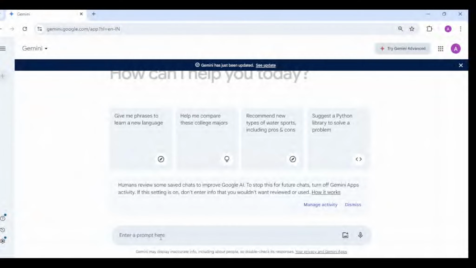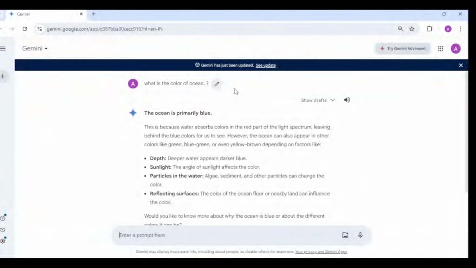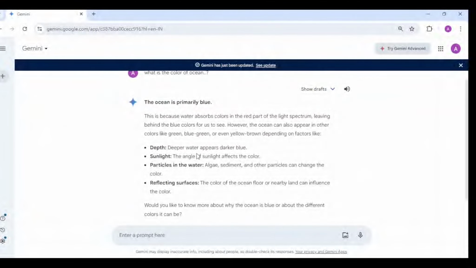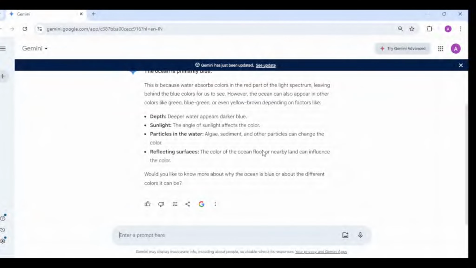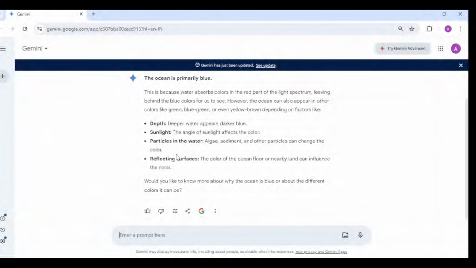I will give a small example: what is the color of the ocean. We are just asking one small question, a direct and single prompt. It says the ocean is primarily blue. It is giving the possible explanations as well, including the reason and how it is affected.